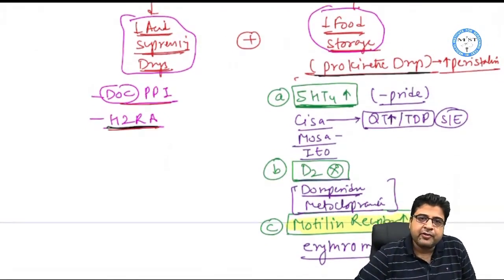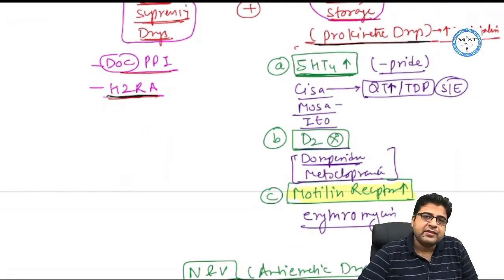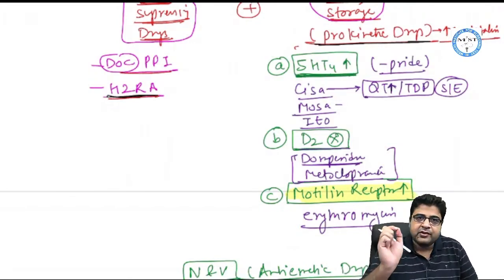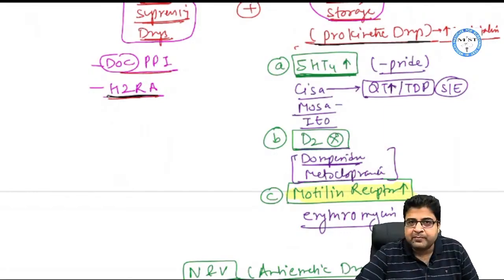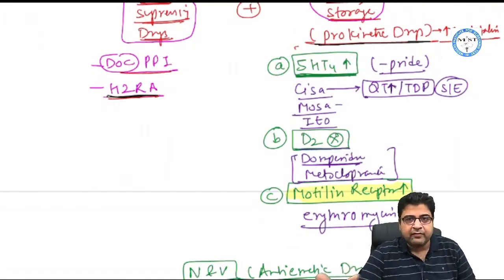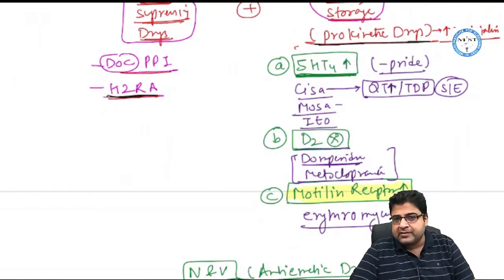There are 3 classes over here. Number 1, the drugs which directly act on the 5-HT4 receptor, serotonin 4 receptor. This receptor is present in your intestine wall, and if you stimulate it, peristalsis is directly increased, as the nerves of your GIT are stimulated.